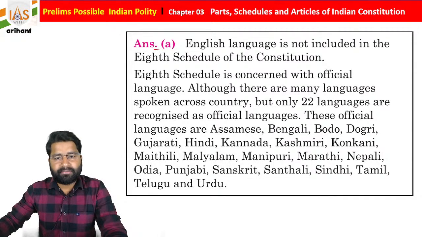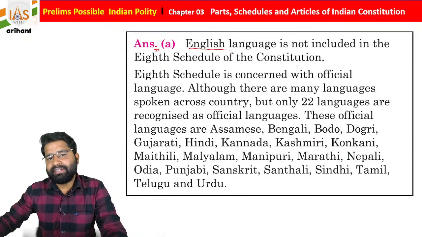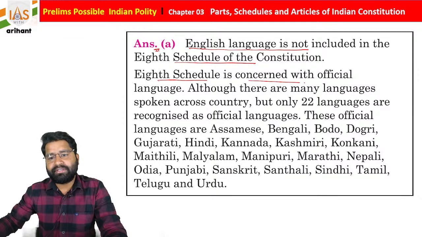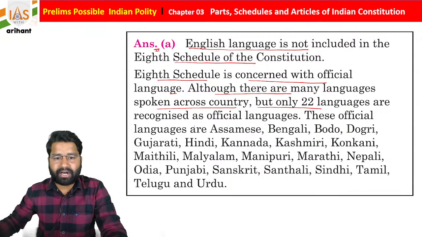If you see this explanation here, English is not included in the 8th schedule of the Indian Constitution. The 8th schedule is concerned with official languages. Although many languages are spoken across the country, only 22 languages are recognized as official languages.